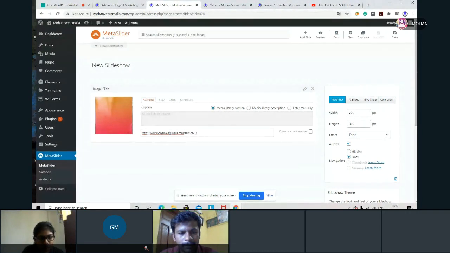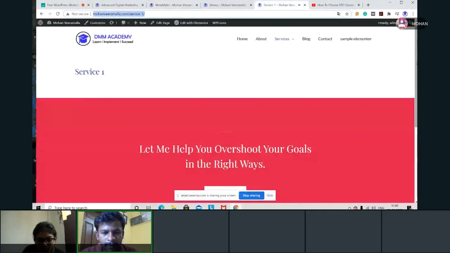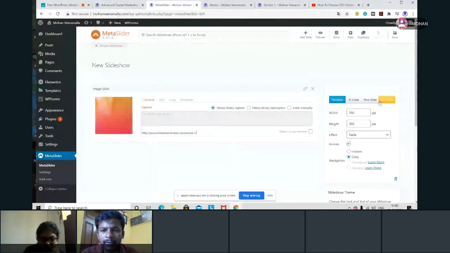Now here I have lots of options: media library caption, media library description, enter manually. Here we have Flex Slider, Art Sliders, Nivo Slider, different kinds of sliders available, with different types of animation and different properties.